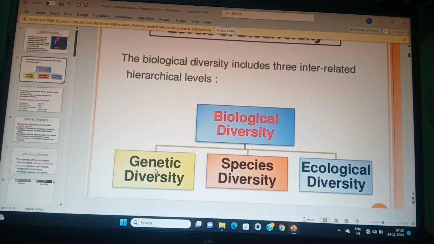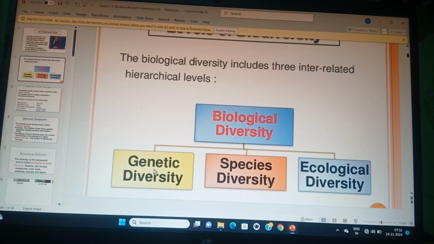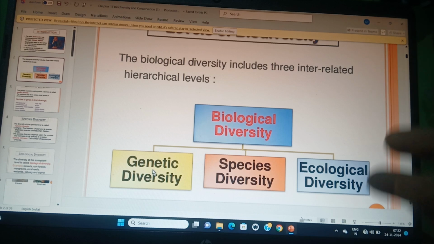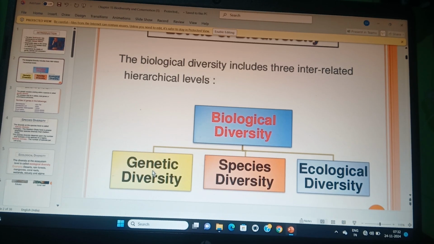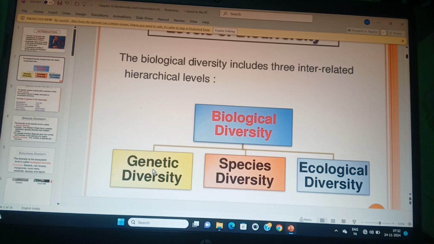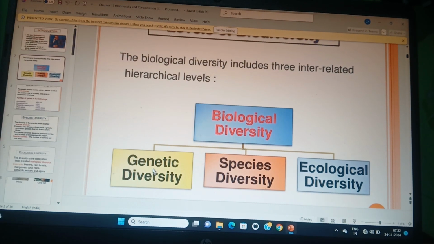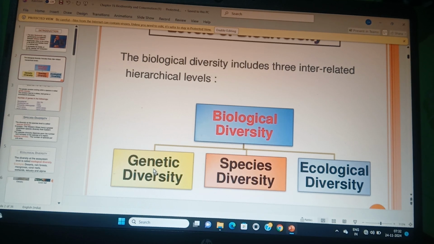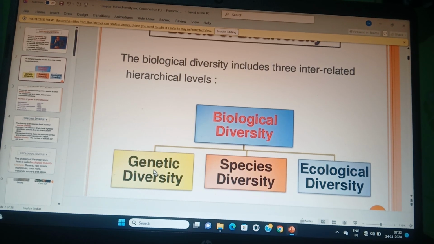This is the ability to tolerate the environment. This is known as diversity, because of the presence of different kinds of genes in different individuals' bodies. Some individuals can tolerate some stress, some cannot, due to genetic diversity.